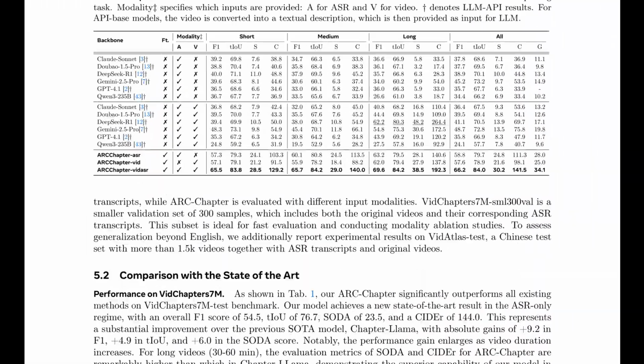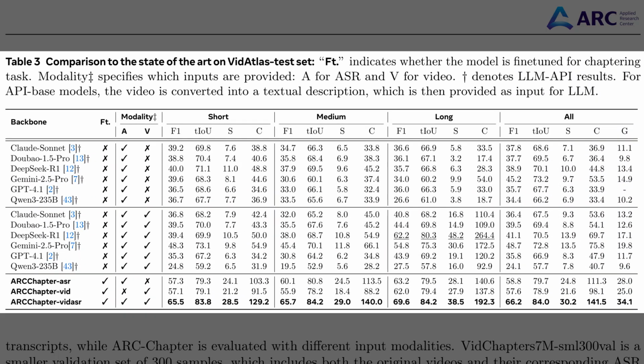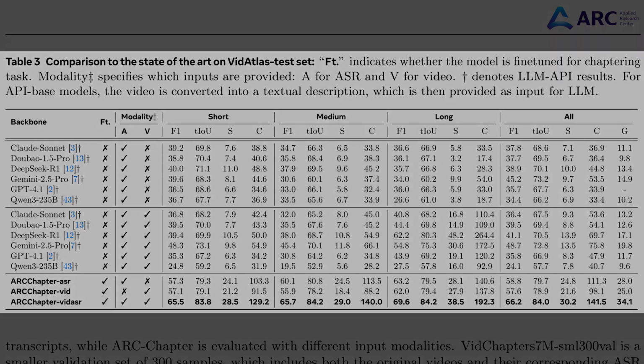Table 3 shows that the same chaptering model also dominates on the VidAtlas test set, beating strong commercial and open large language model APIs. The overview box lists short, medium, long, and overall scores, so it captures both timing accuracy and text quality. Grace, the final G column, is a granularity-aware score that rewards segments that overlap well in time and meaning. Across all lengths, the version using both automatic speech recognition and video achieves the best overall numbers.